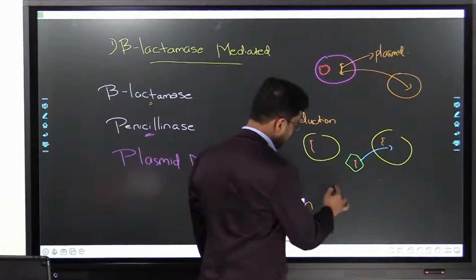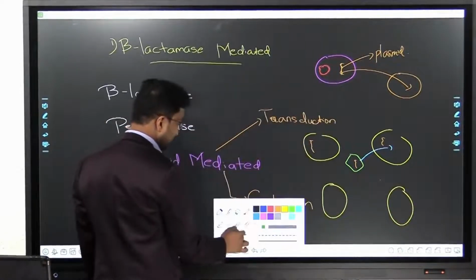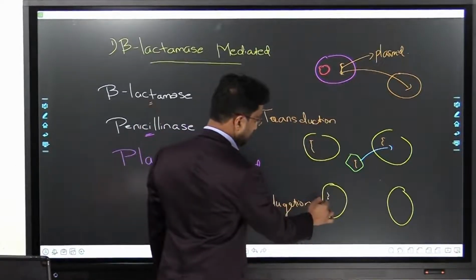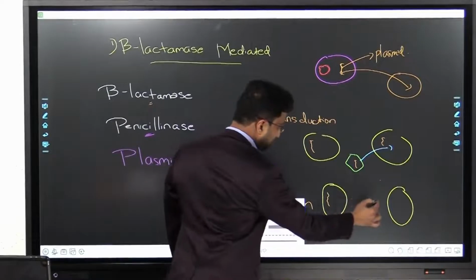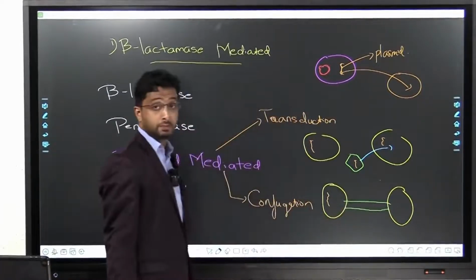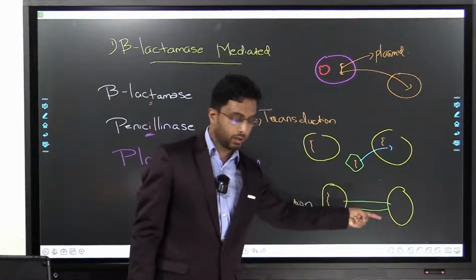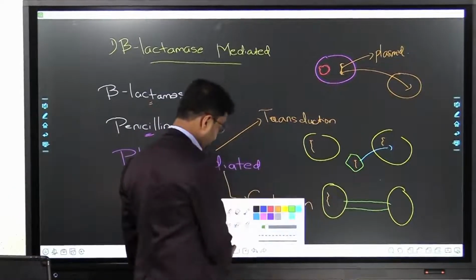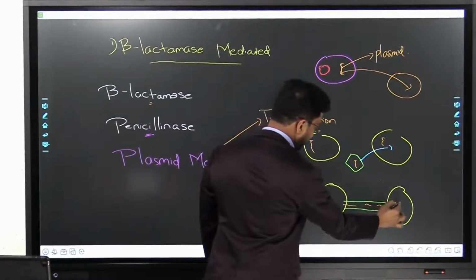You have got two bacteria. Again they have got a plasmid. What happens is there is a connection developed between these two bacteria. It can be something known as sex pili, which is an appendage. A connection, a tube, develops, and through this tube, very simple, this gets inside this.